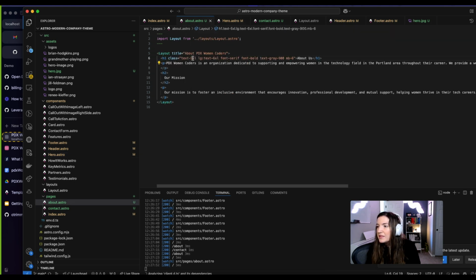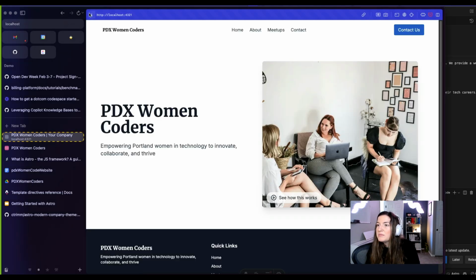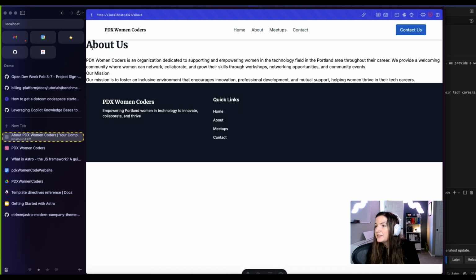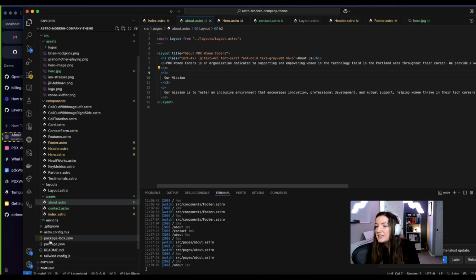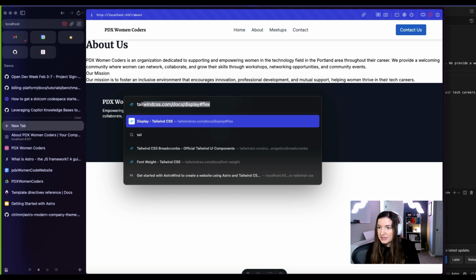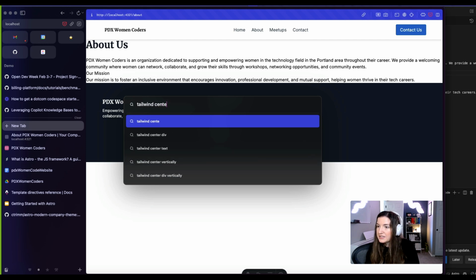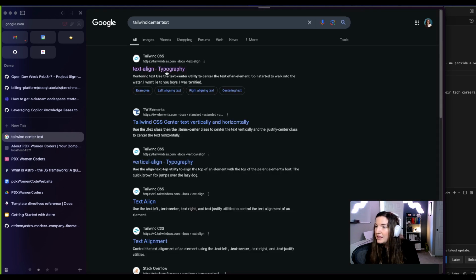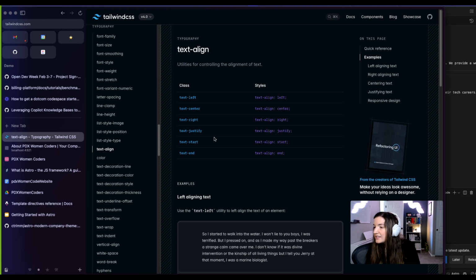And we'll maybe make this a little bit smaller. All right, so make the text pretty large. Serif for making it bold, gray, and adding a margin bottom of 6, I believe is what we're doing there. That looks great. We also want to center the text. So I'll just really quickly look up Tailwind, center text, text align, text center.